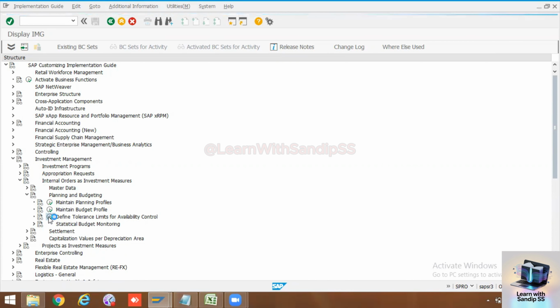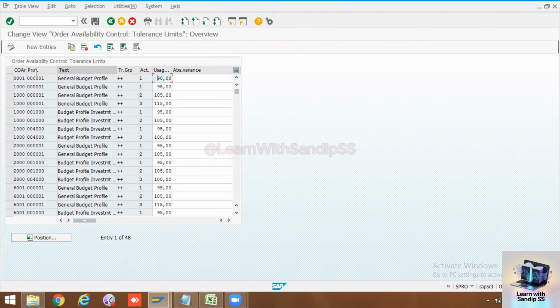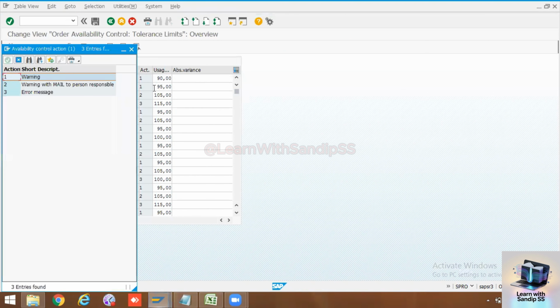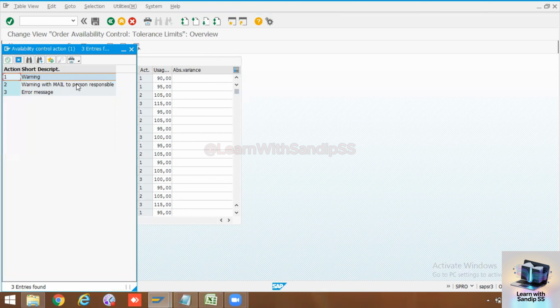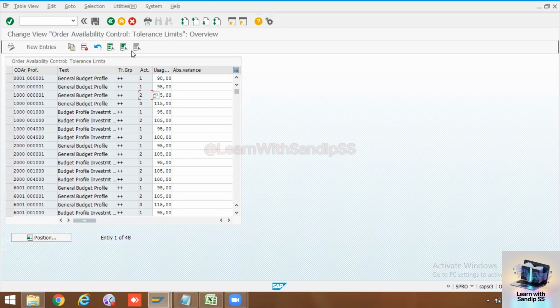What is meant by tolerance? For this profile, controlling area 1000, they have updated 95%. Whenever we have given some budget and its cost reaches 95%, the system will give us a warning. Then at 105%, the system will send a mail to the responsible person that your budget is over.